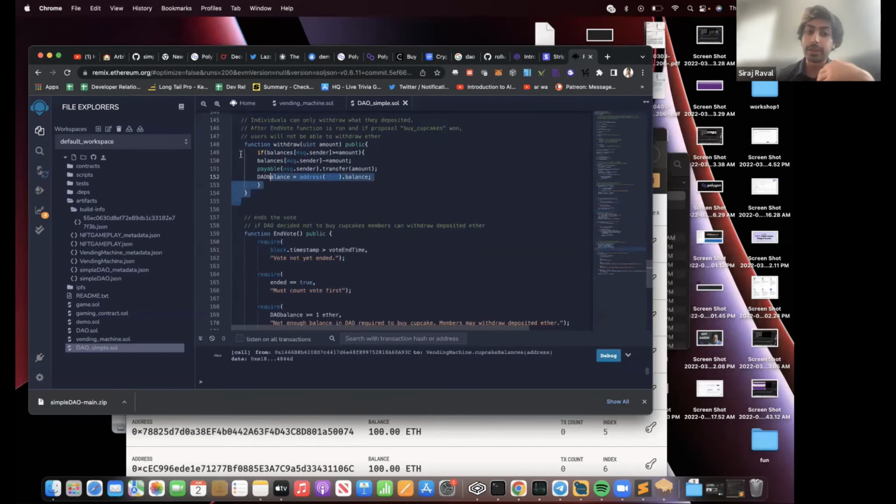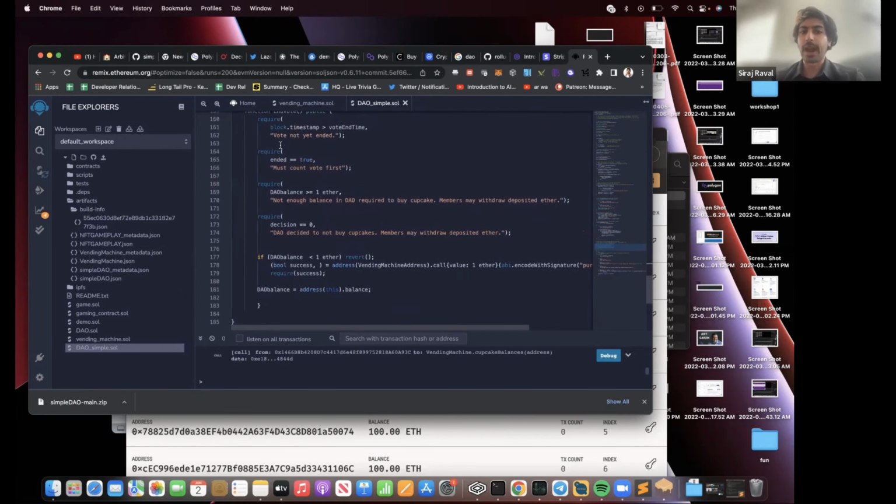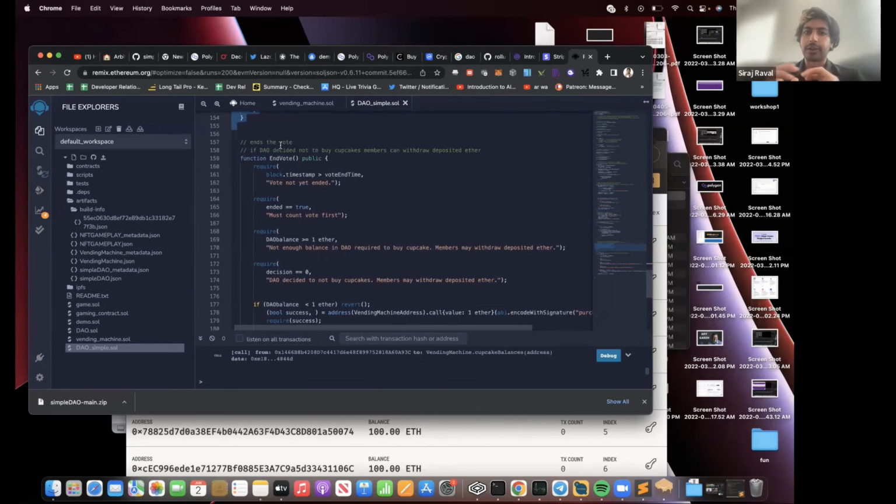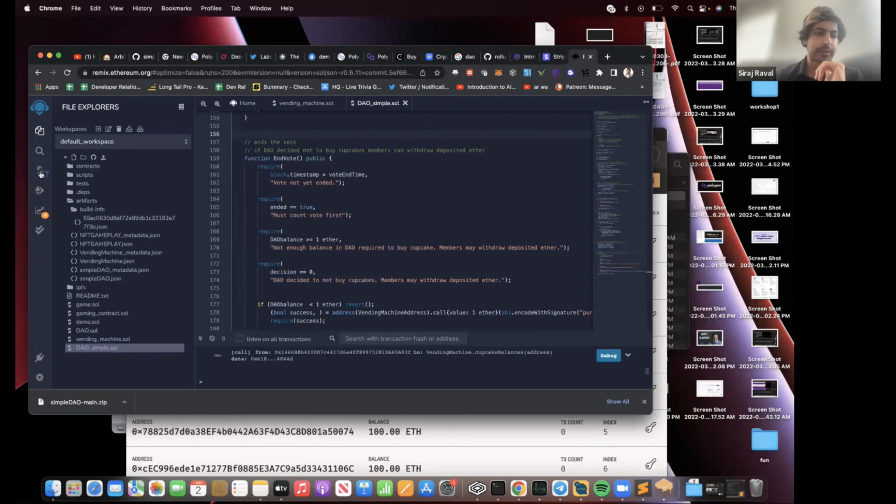And lastly, we have the withdraw function. If we've deposited some money and we don't want to participate in the DAO, we can very easily withdraw. Oh, and then there's one more, end vote, which just fires whenever the vote ends. And then it says, what's the total balance in the DAO? And are there any errors? Did everybody vote? So let's compile this.